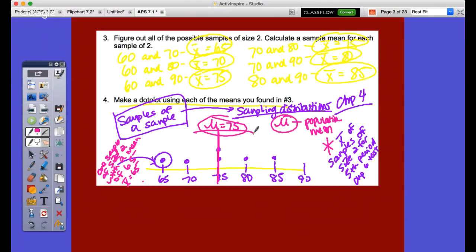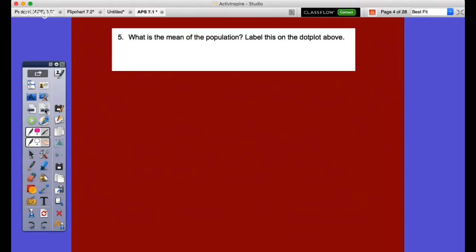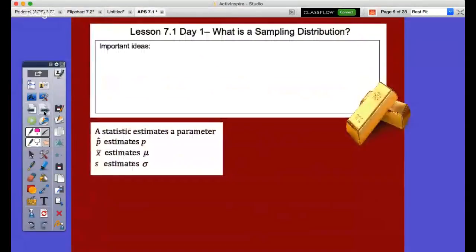All right, so coming back here, I think I did that on number 5. What is the mean of the population? We just did that on the one previous to this, and we found that mu was equal to 75, and we found out that the sampling distribution center fell on the true mu, and that would be the case here.